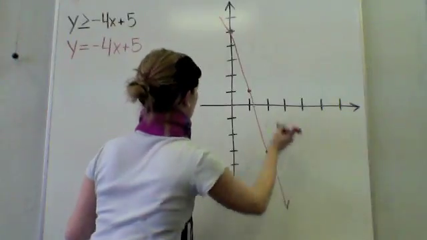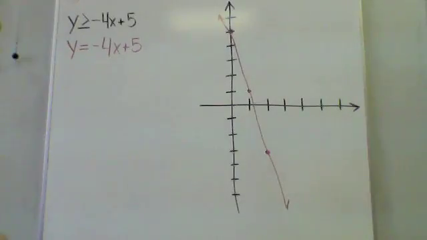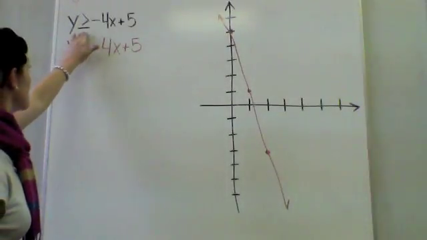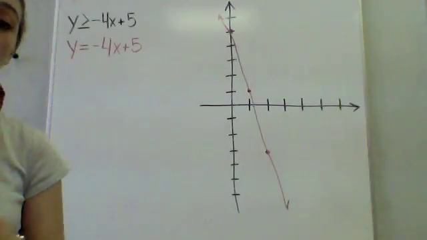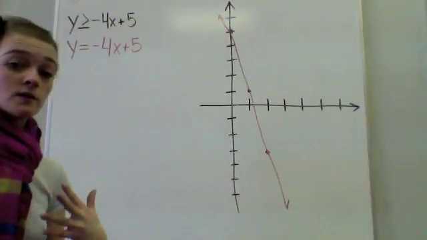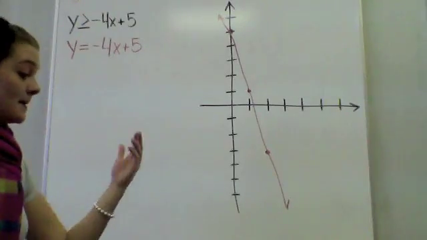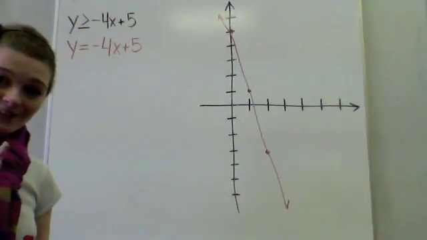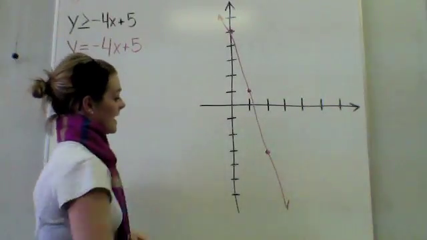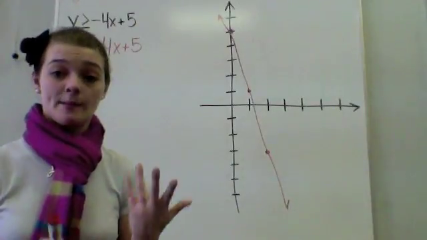Steep slope. Now I have to analyze my equation like I did before. This one originally was a greater than or equal to. Because it is an or equal to, as we talked about last week, it is a closed circle situation. And now when it comes to graphing, that means it's going to be a solid line. So I don't have to erase part of the line. So that part's good. But the next part is I have to decide where I'm going to shade.